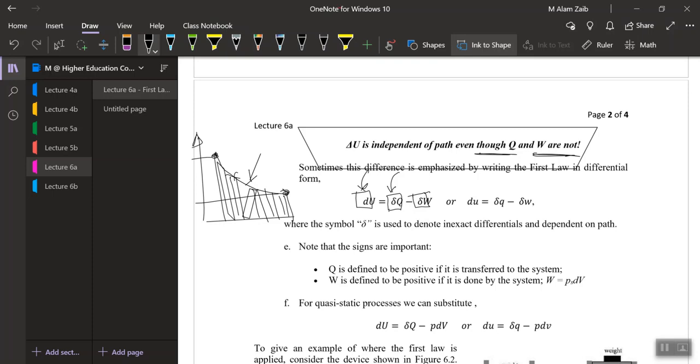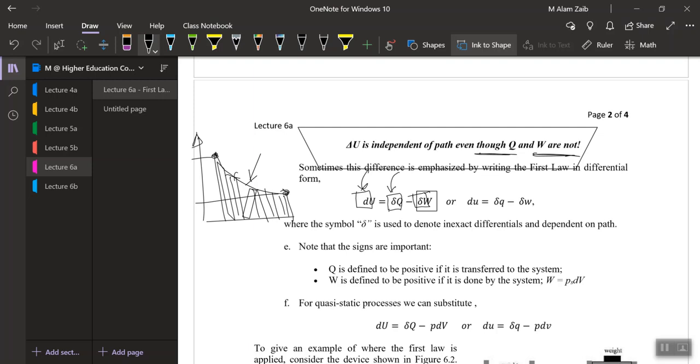You can call these quasi-equilibrium steps, and in each quasi-equilibrium step I would be finding the work done. So this kind of work done would be an inexact differential.